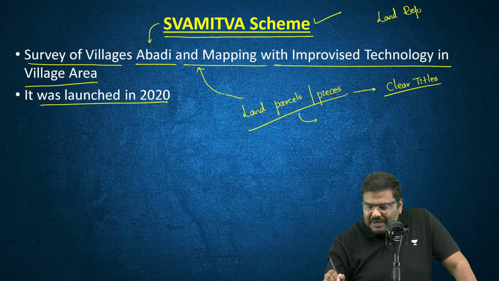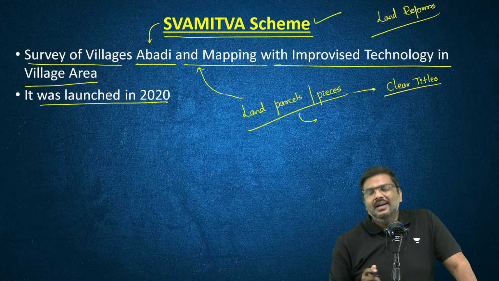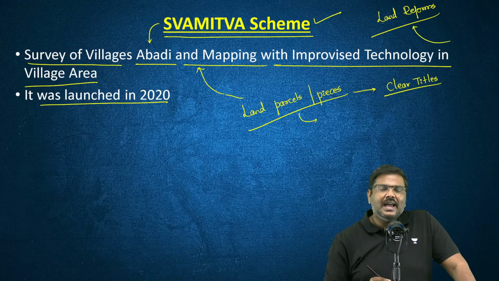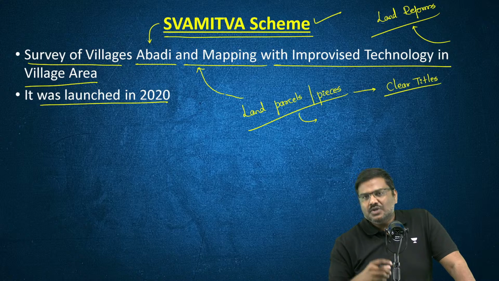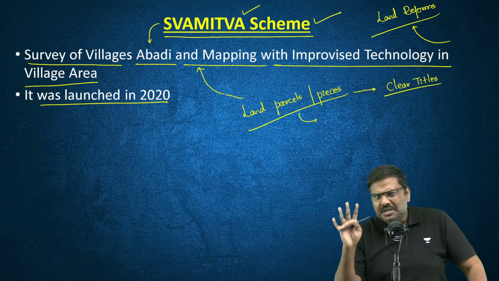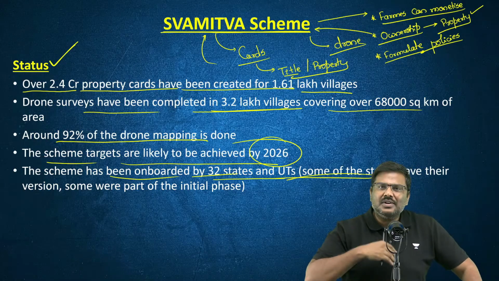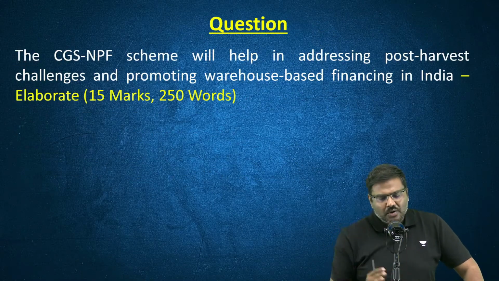Am I right? Please do let me know. One question generally is asked on land reforms. And this particular question, most of the times, is associated with a current affairs initiative. So please be very careful. This is one initiative associated with land reforms. If at all a question is asked, because it has completed 5 years, the probability is very high. Make a note of this.